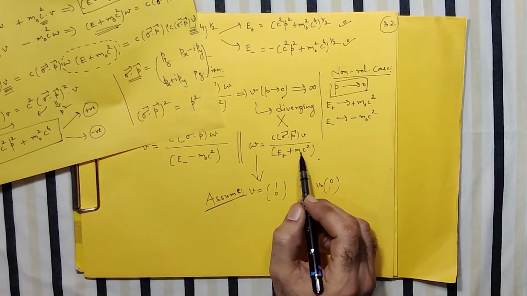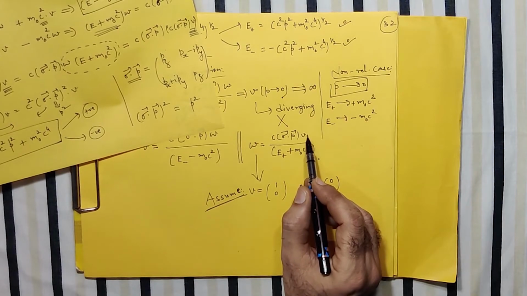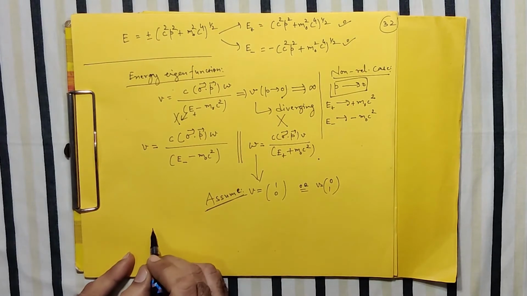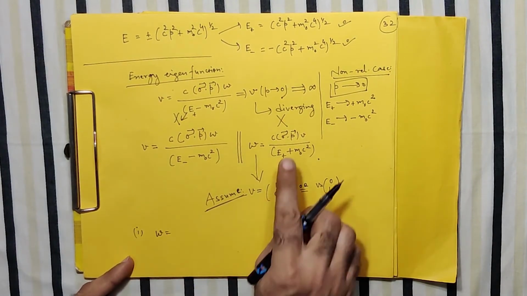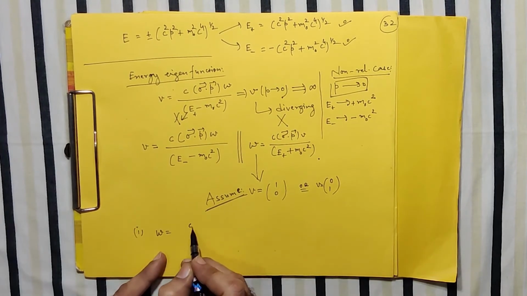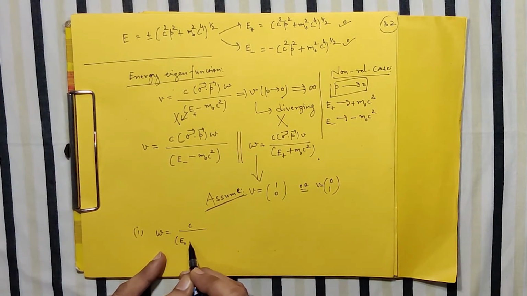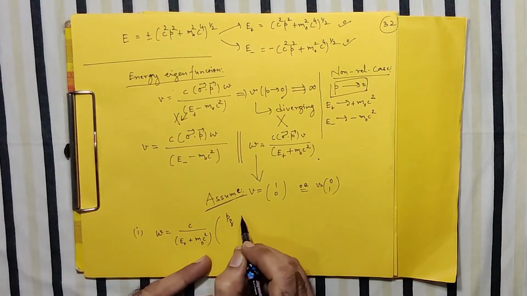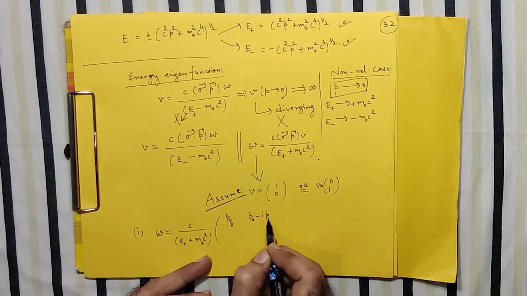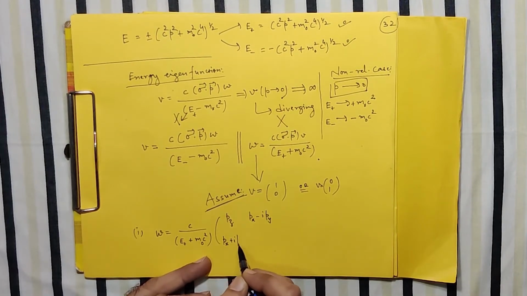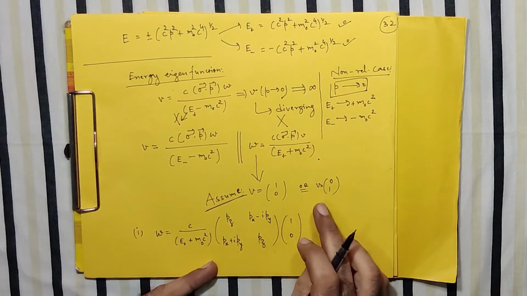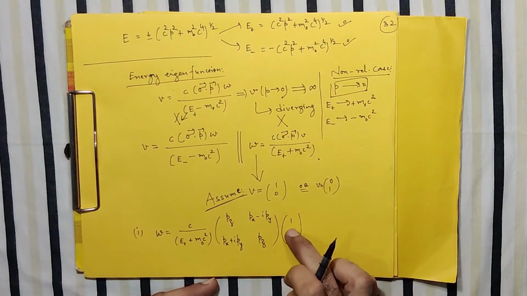See, this is a common denominator. In the first case I will write V equals 1, 0. So exactly what I get, I am writing. As a first choice for W, when your V is 1, 0, that expression I am writing explicitly. This E plus M0 C square will be as it is. This sigma dot P, as we already obtained, I am writing Pz, Px minus i Py, Px plus i Py, Pz, and don't forget your 1, 0. For a second case, I will write 0, 1 instead of 1, 0.